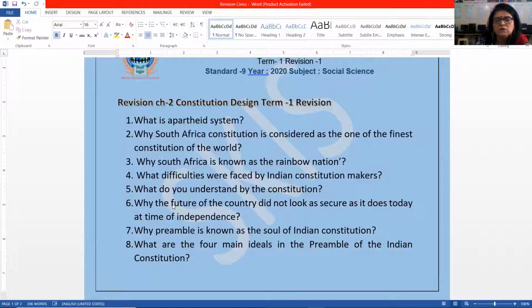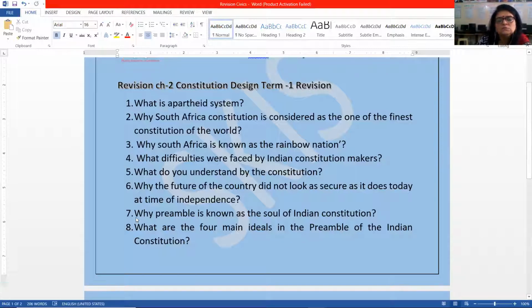Why did the future of the country not look as secure as it does today at the time of independence? The answer of 4 and the answer of 6 are the same. I have asked 6 in a different way. Why is the preamble known as the soul of the Indian constitution, or as a matter of fact any constitution?